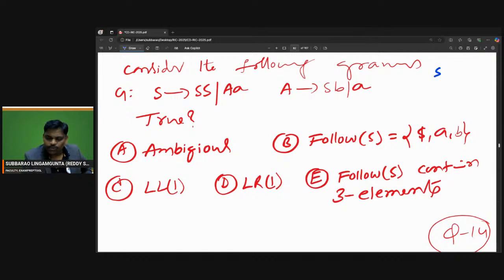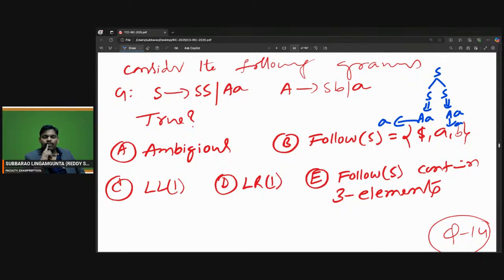So verify properly. S goes to SS, this S replaced by AA, this S replaced by AA, A replaced by A. Four A's, one way is possible. Two A's also one way is possible. Four A's also one way is possible. So 6 A's also, S goes to SS.